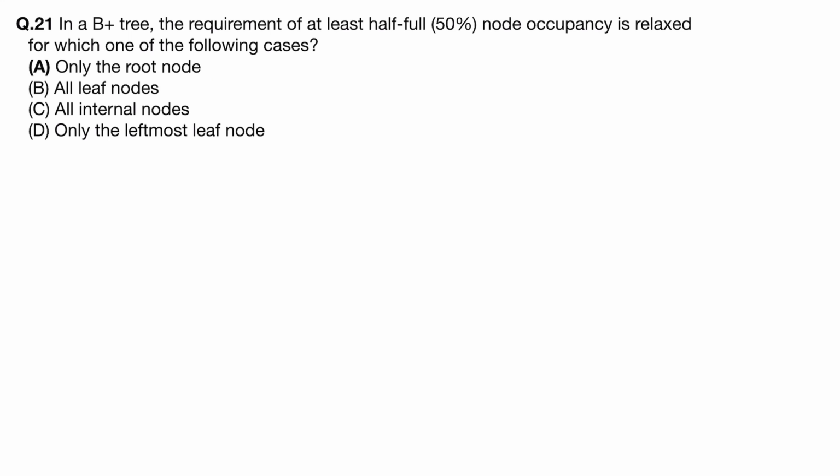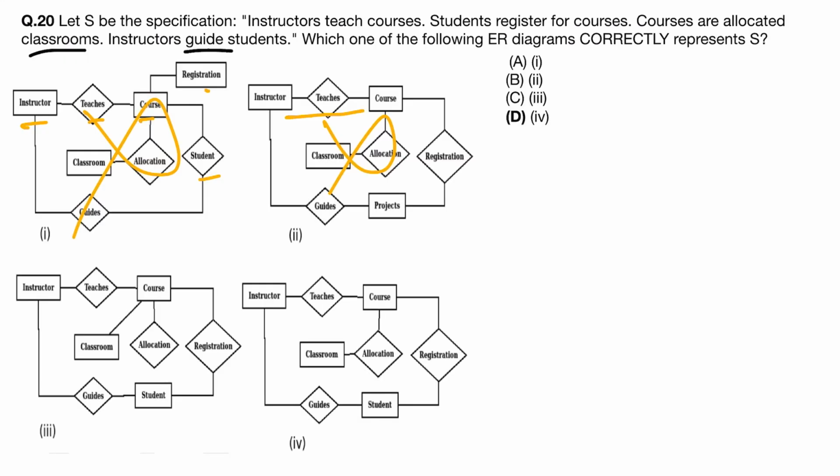second option. Instructor teach courses, where is a student? Third option, instructor teach courses, fine. Courses are allocated in classrooms. Courses are allocated in classroom, fine.